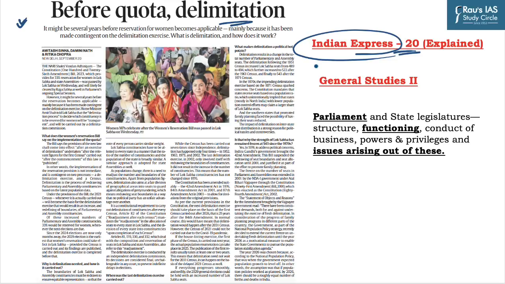The bill specifies that a new law will be enforced following a delimitation process and the publication of census data of 2021. This means that the reservation provision is not an immediate process and it will depend on two steps. The first one is the delimitation exercise and the second one is the 2021 census data. So, the earliest women reservation in Lok Sabha and state assemblies can take effect is the 2029 elections.